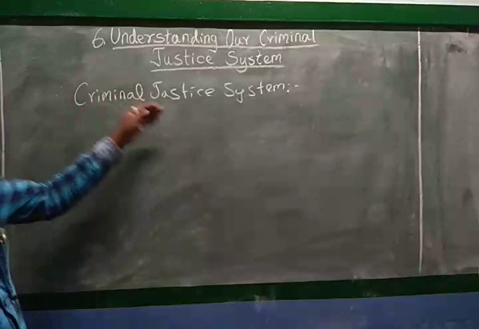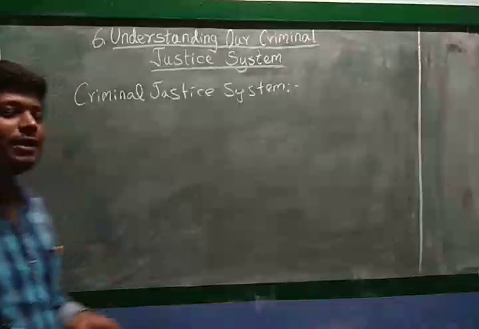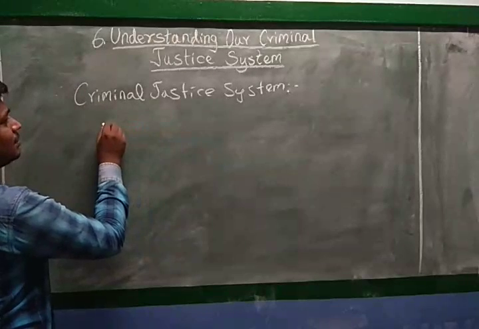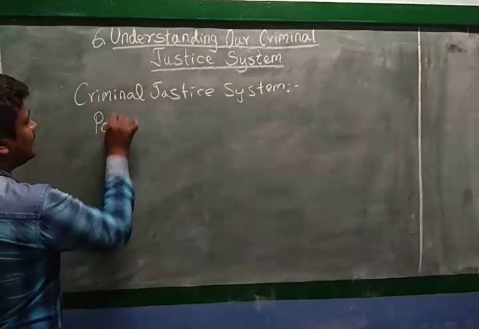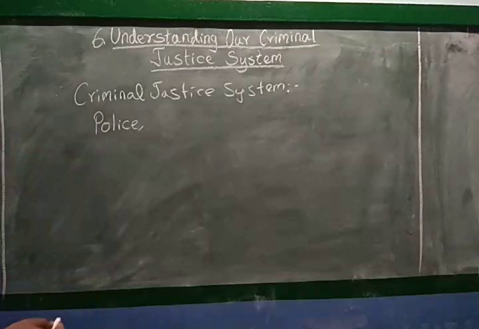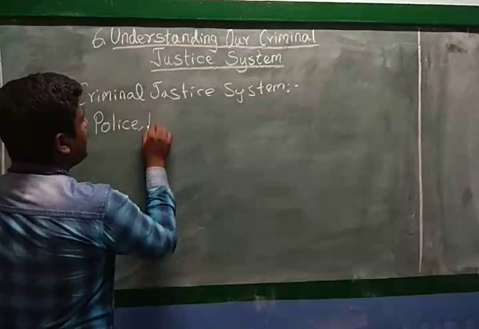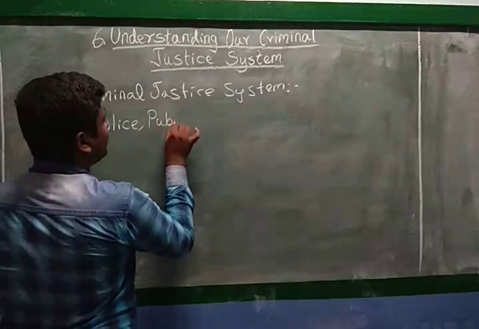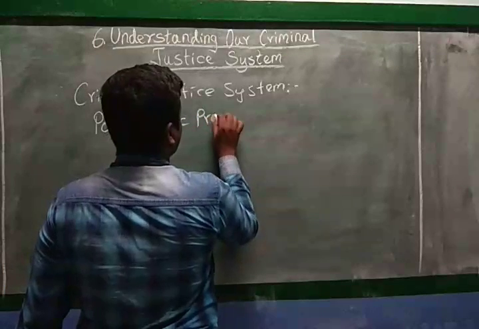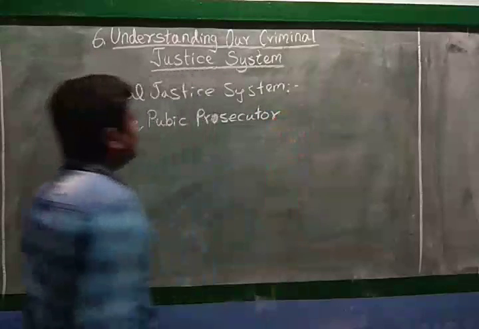In a criminal justice system, 4 people play a vital role. And who are those 4 people? First one is the police. They are the people to whom we first file the complaint, right? And the next one is the public prosecutor. Who is a public prosecutor?